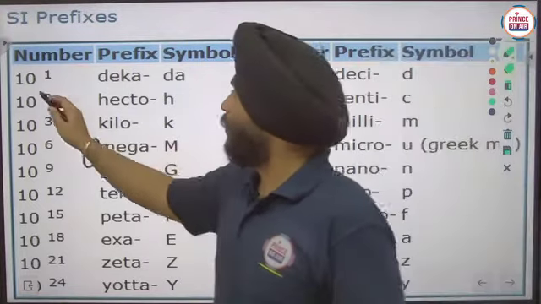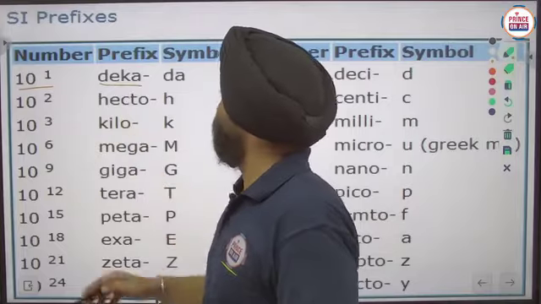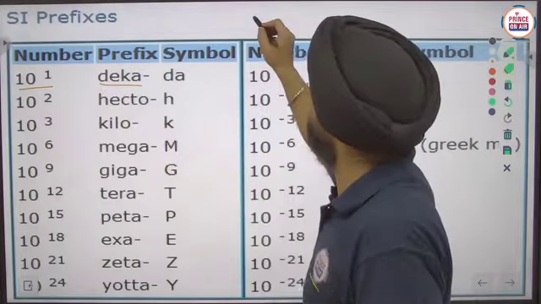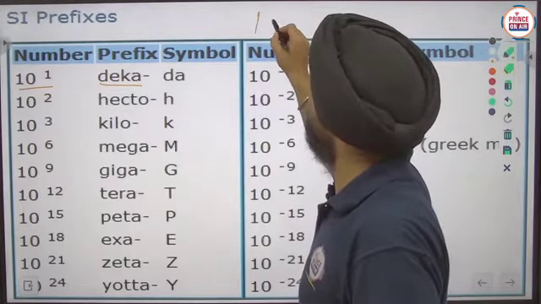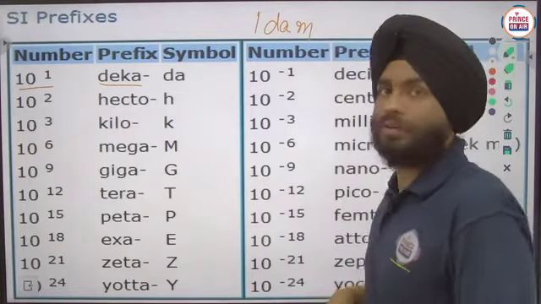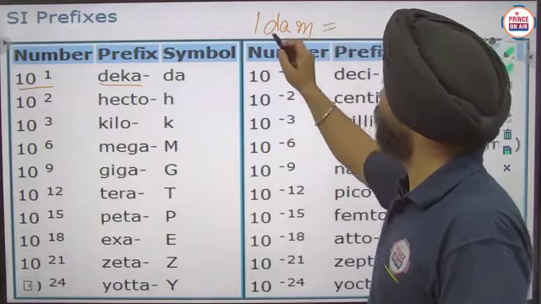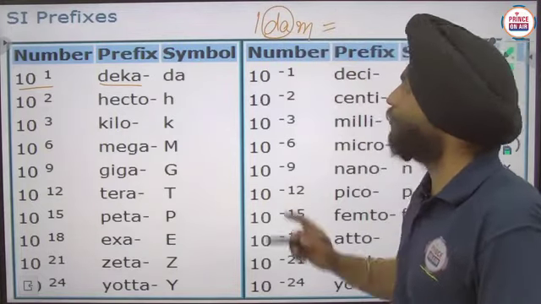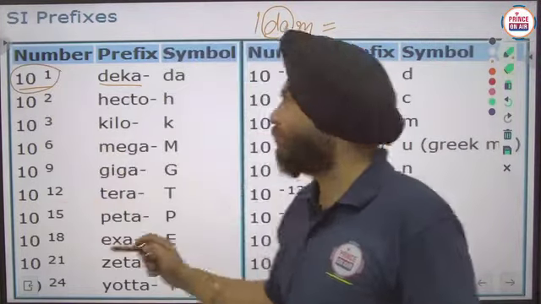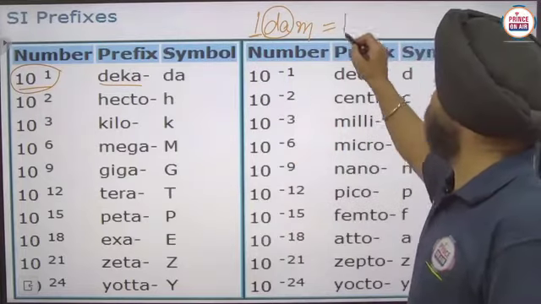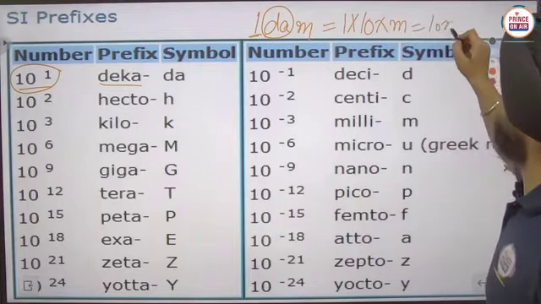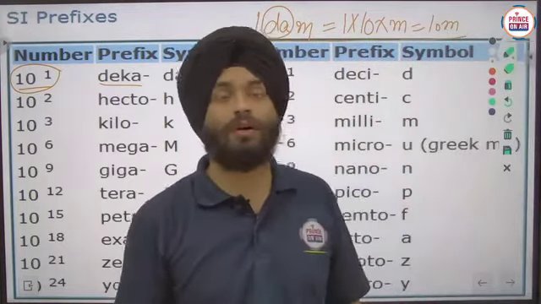See, 10 raised power 1 is used as deca. For example, if I am having 1 deca meter or any other thing, that means if I want to remove that deca here, I have to multiply this number with this number. Okay, so 1 is multiplied by 10 into meter, so it will become 10 meter. So 1 decameter means 10 meters.